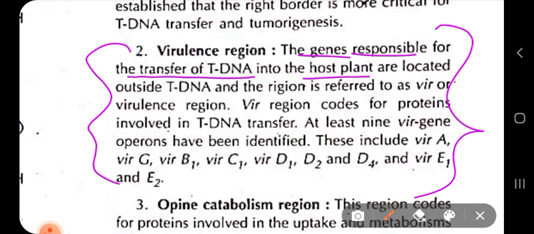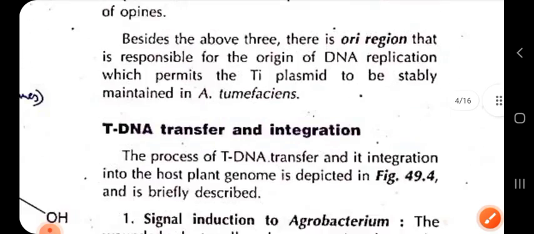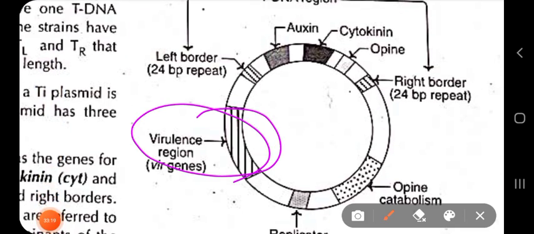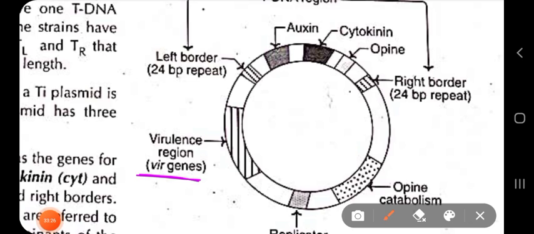So we should not eliminate this virulence region, because they are important for transfer of tDNA into the host plant, and these virulence regions are located outside the tDNA. They are also known as VIR genes or virulence region. It has been shown here.